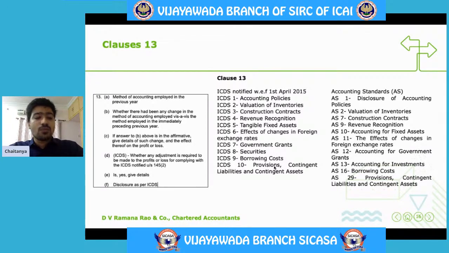We take the profit as per our P&L account, then add the additions that are required and reduce the deletions that are required, and the profit as per P&L account, add additions less deletions will be our taxable income.